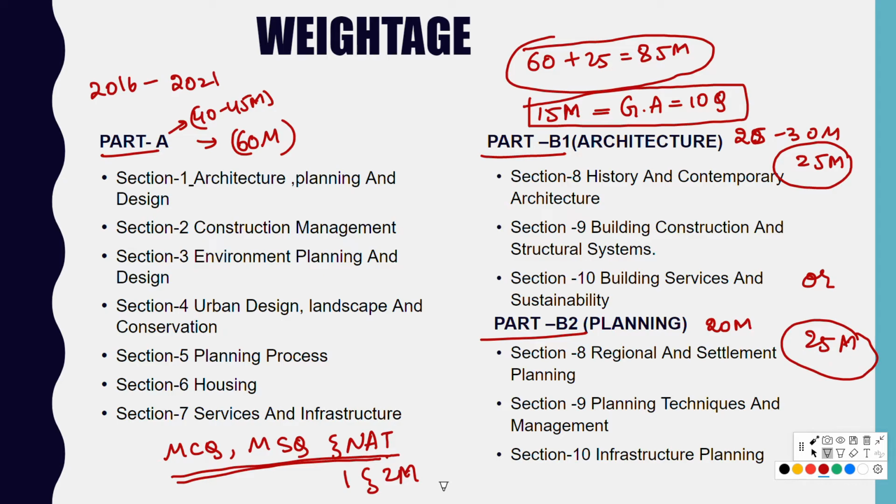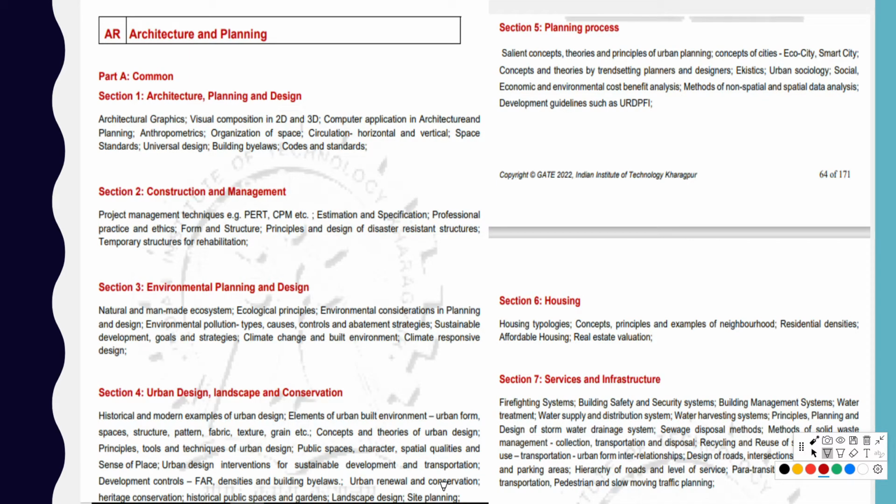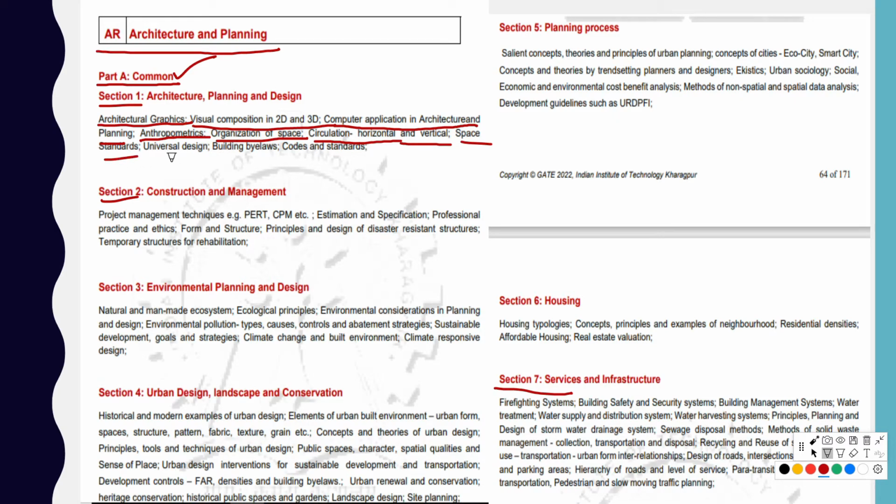So let's discuss the syllabus in detail. This is the official GATE syllabus for architecture and planning, in which part A is common, as we have discussed earlier. Part A consists of 7 sections in total. In Section 1, Architecture Planning and Design, you have architecture graphics, visual composition in 2D and 3D, computer application in architecture and planning, anthropometrics, organization of space, circulation, horizontal and vertical, space standards, universal design, building bylaws, codes and standards.